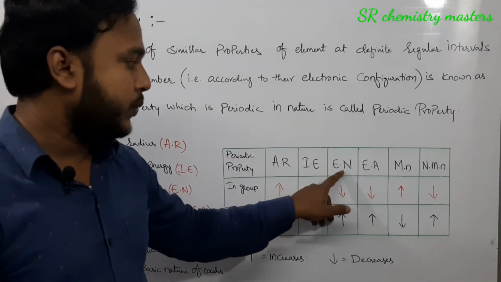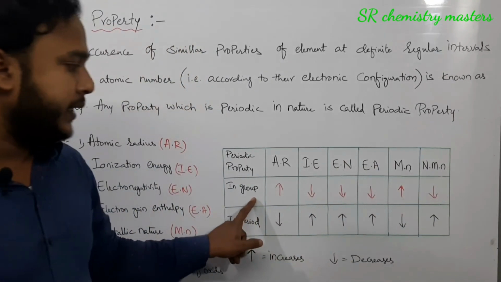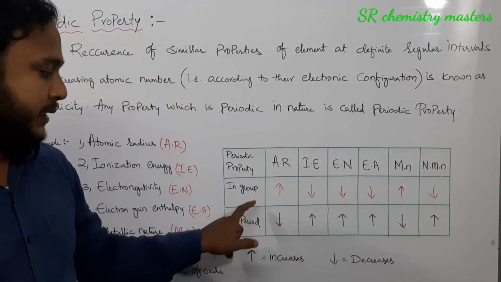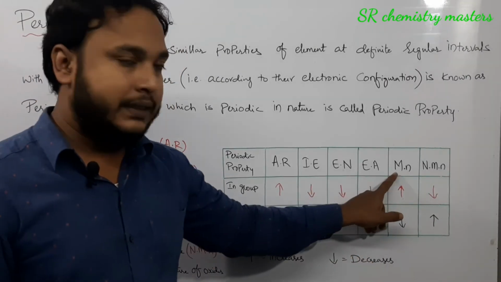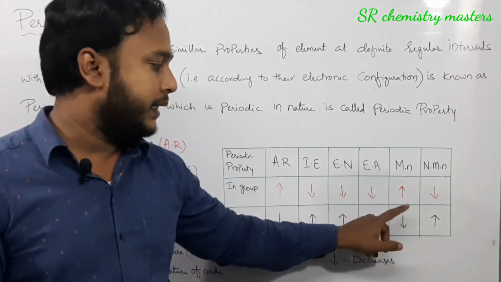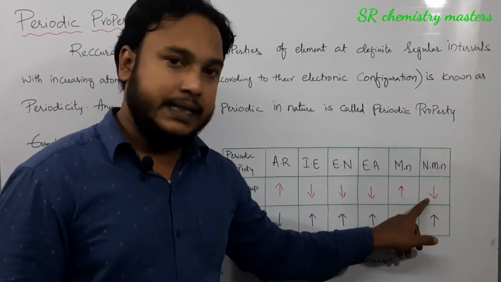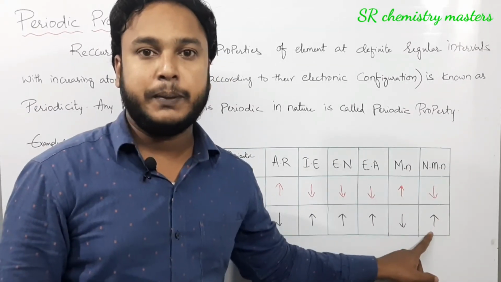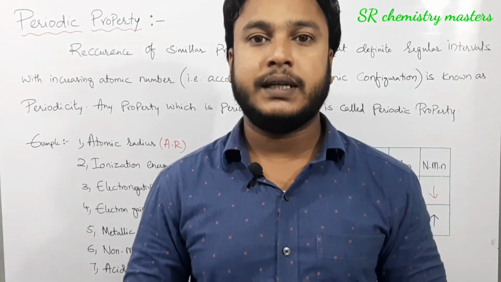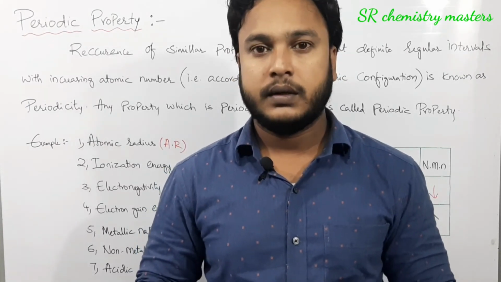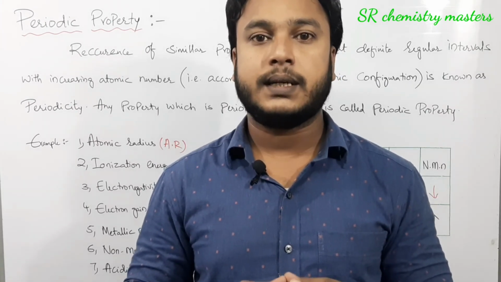Ionization energy, electronegativity, electron affinity, all these three properties decrease in a group, whereas these properties increase in a period. Metallic nature increases in a group and decreases in a period, whereas non-metallic nature decreases in a group and increases in a period. This is the brief description of the periodic properties and their variation in group and in period. We will see the periodic properties in detail in the coming videos.